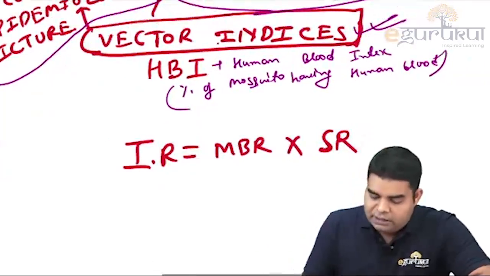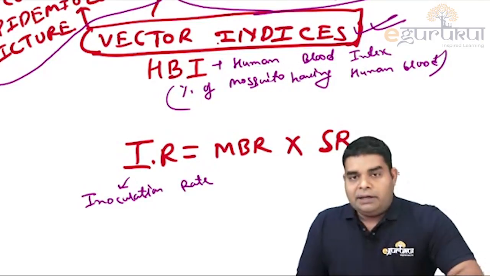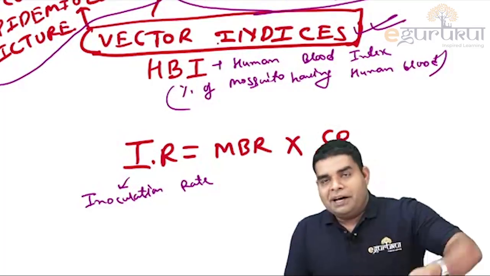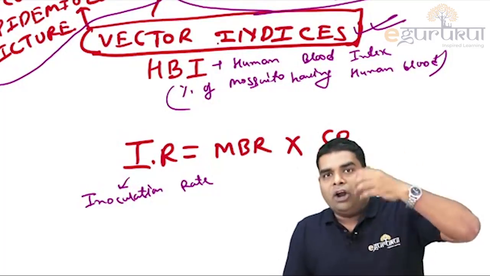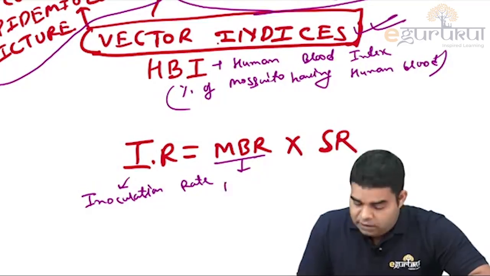Now the next thing is IR, which is inoculation rate. Inoculation rate simply means how many humans are inoculated with sporozoites, or inoculated with the parasite. So it is dependent on two things. First is man biting rate.